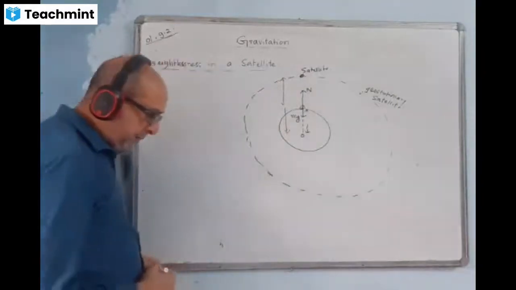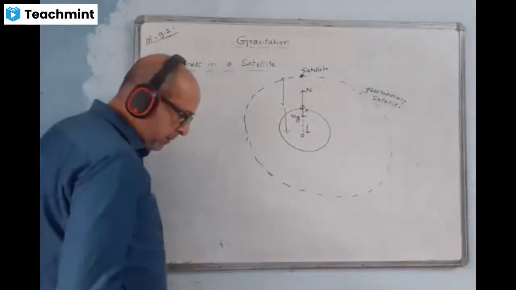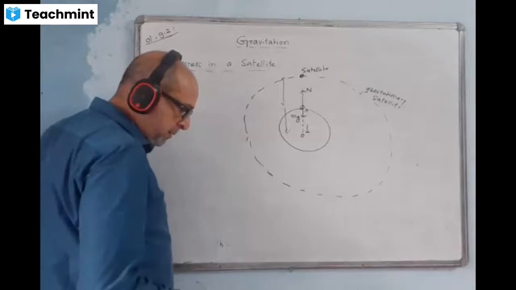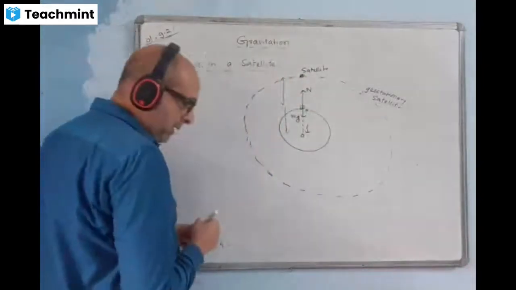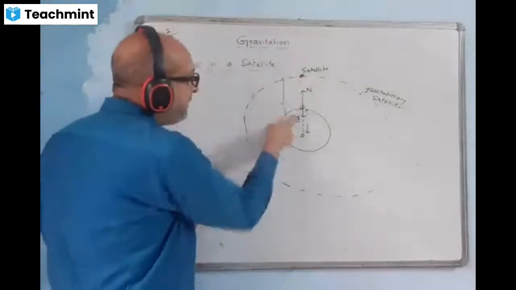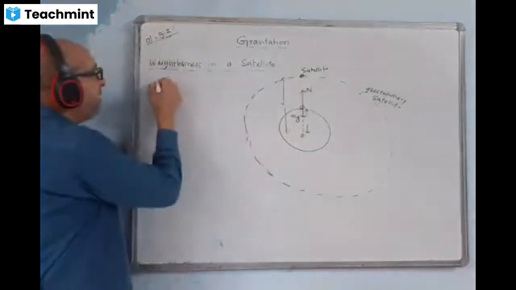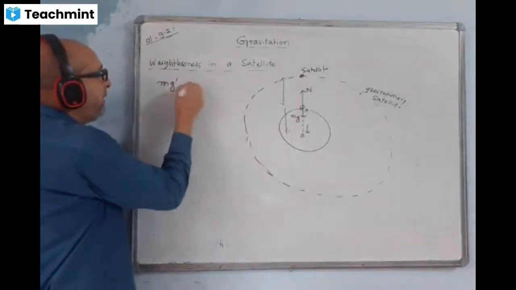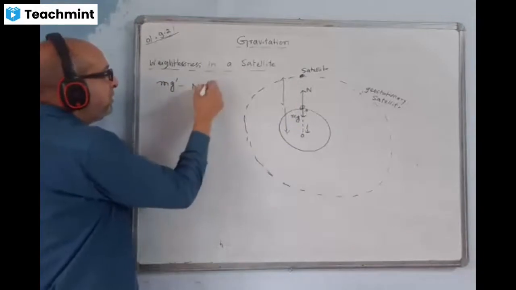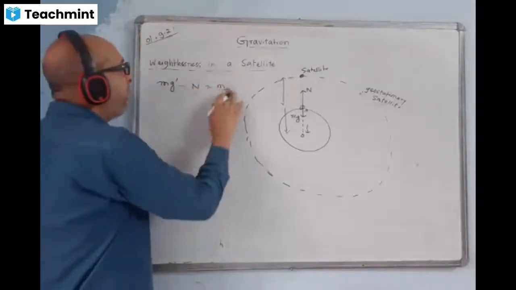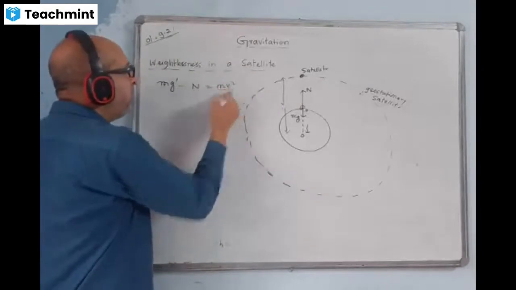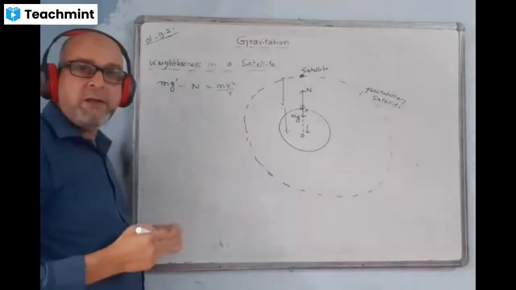That means the weight will be mg dash, then there will be a new normal reaction here. So the net force on the body, at the center, mg dash minus normal reaction is equal to ma. I write it like this, or is equal to mv squared by r. I write the centripetal force as mv squared by r. We will write like this.